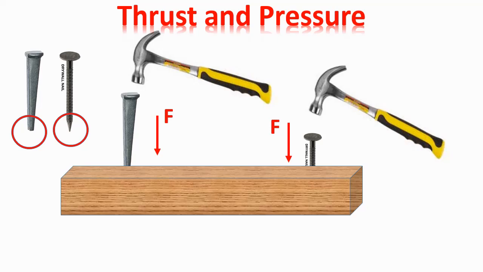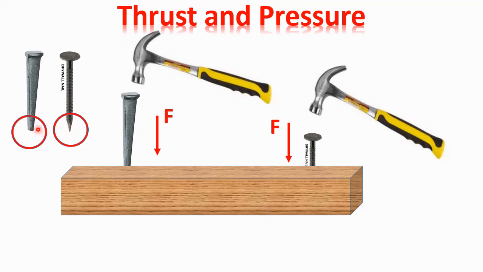Why is there this difference? Here comes the concept of thrust and pressure. Thrust means the force applied perpendicular to the surface of an object. Even though we apply the same force on two nails, one nail goes deeper inside the wood, but the other only by a small length. This difference is just because of the area of the two ends. The nail which has a blunt end has a larger area, and the nail which has a sharp end has a very small area.